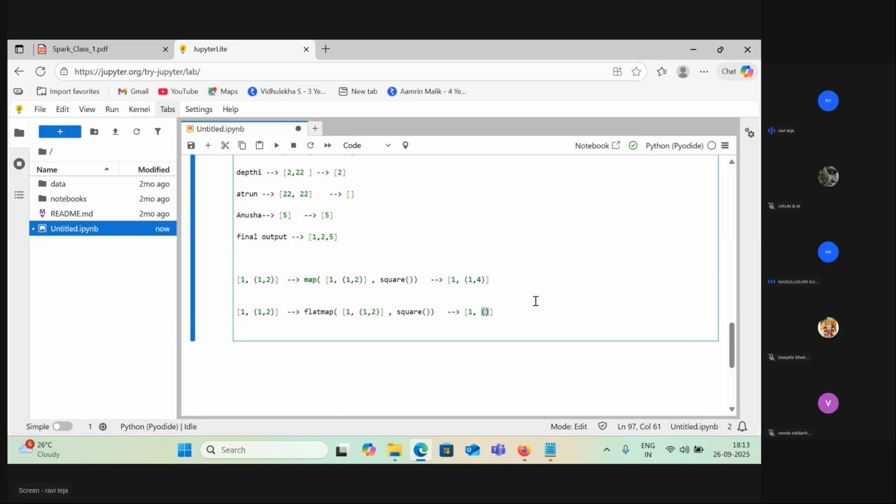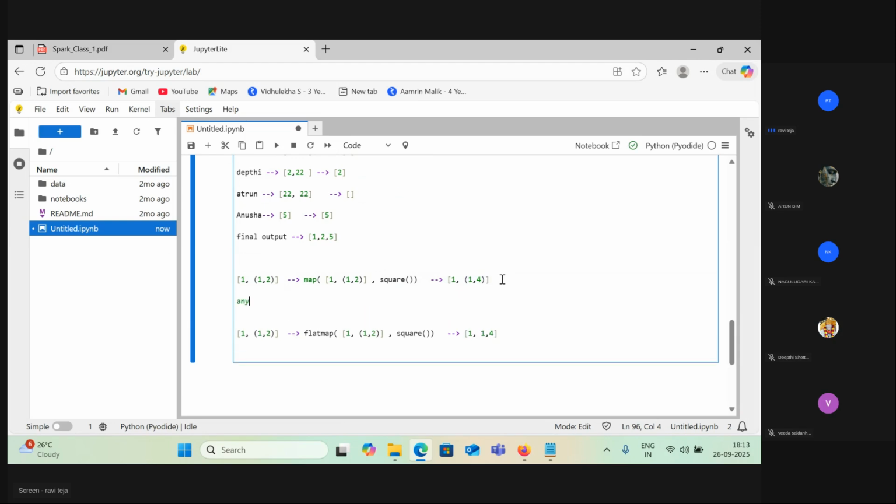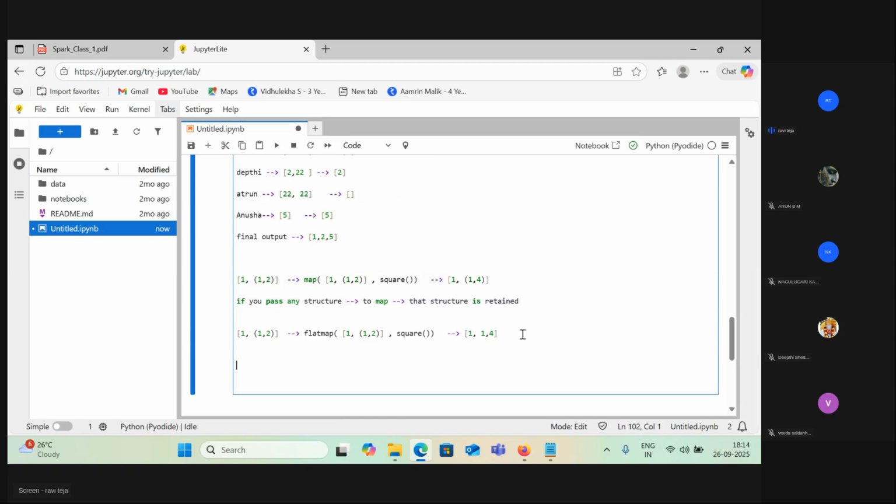That's where this flat map will come into the picture. Flat map means you don't need to have the same structure. You do not need to put the brackets here. If you pass any structure to map, that structure is retained. In case of flat map, it won't be retained. That's what flat means, you're just flattening the structure.